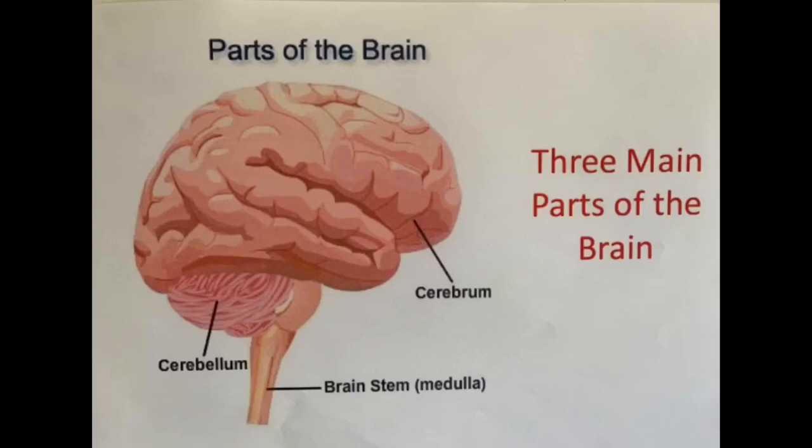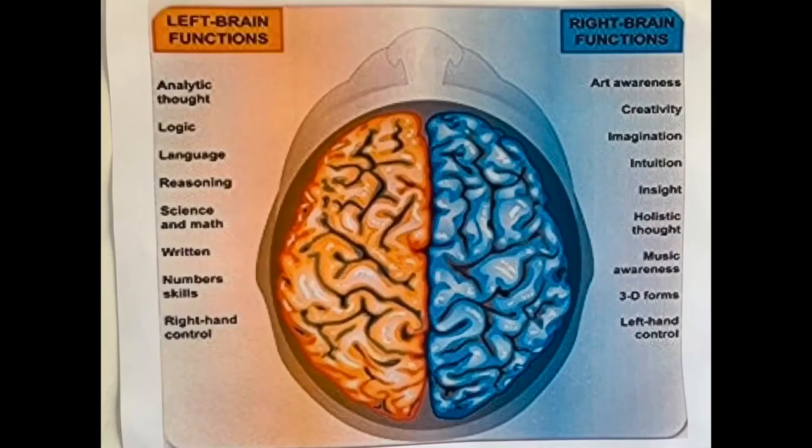The brain has 3 main parts: the cerebrum, the cerebellum, and the brainstem. The cerebrum is the largest part of the brain and is divided into the left and right hemispheres. The left hemisphere controls logic, analytical thought, and language. The right hemisphere controls creativity, imagination, and insight.